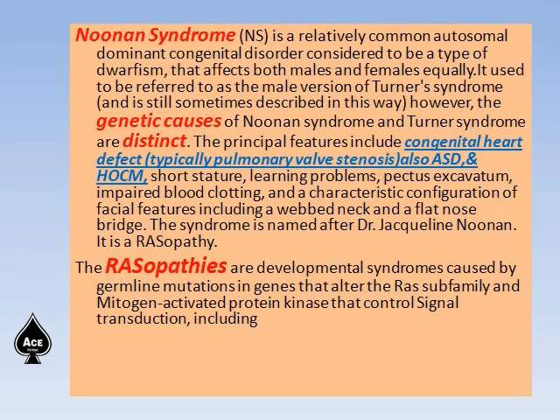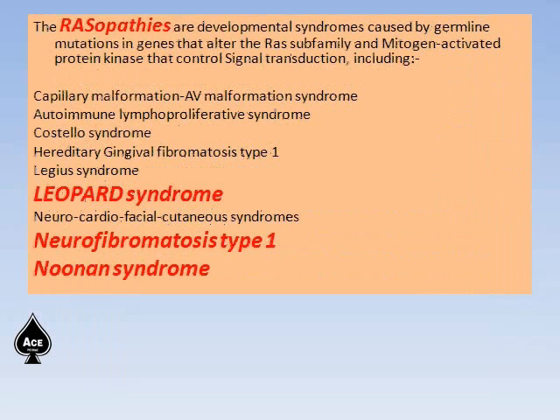Noonan syndrome is a relatively common autosomal dominant congenital disorder considered to be a type of dwarfism that affects both male and female equally, and is different from Turner syndrome. Congenital heart disease, typically pulmonary valve stenosis, ASD and HOCM, short stature, learning disabilities, pectus excavatum can occur. It's a RASopathy, which means these are developmental syndromes caused by germline mutations in genes that alter the RAS subfamily and mitogen-activated protein kinases that control signal transduction.